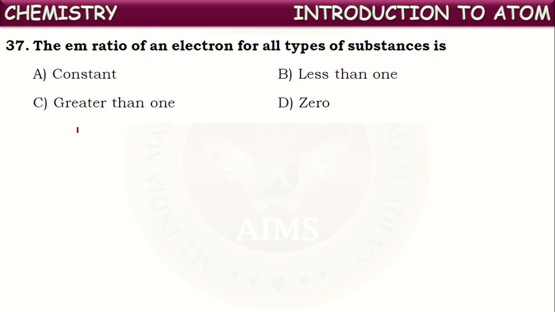Okay, next one. The e by m ratio of an electron for all types of substances. The e/m ratio is nothing but the charge to mass ratio for electrons. So this is independent of the gas taken in the discharge tube. It is irrespective of the gas taken in the discharge tube. The e/m ratio will be common for all kinds of cathode rays. So it is said to be constant. Whatever the gas taken in the discharge tube, the nature of the cathode rays produced is the same. So it is constant.